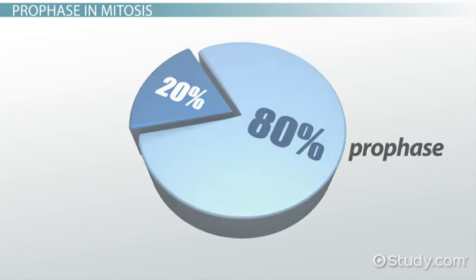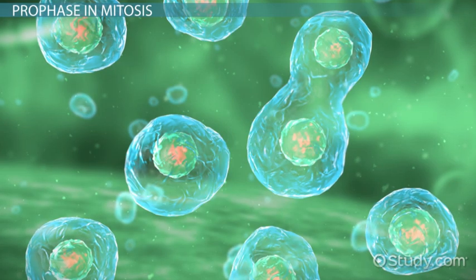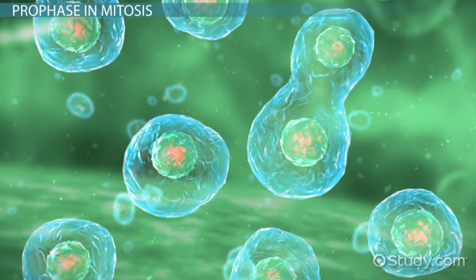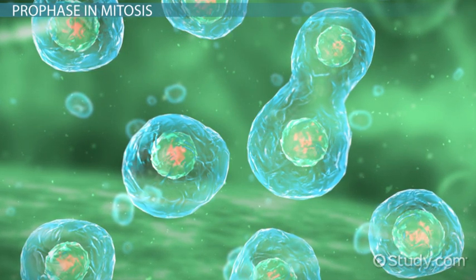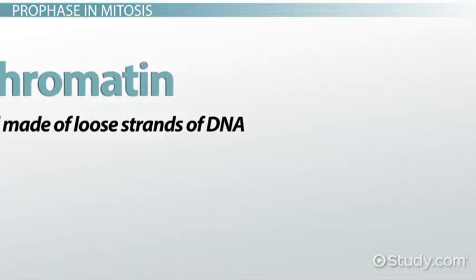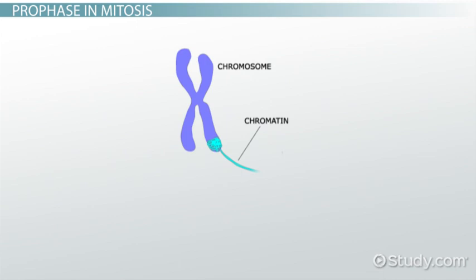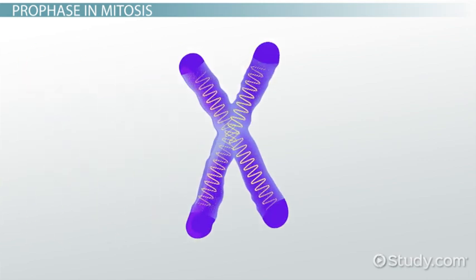At the beginning of prophase, the membrane that surrounds the nucleus disintegrates. This allows the chromatin to be exposed and worked with during the remainder of prophase. Chromatin is a material made of loose strands of DNA. In this stage, the cell's chromatin tightens or condenses into chromosomes, giving them a shape like an X. This leaves each chromosome with a complete copy of the genetic material of the individual.